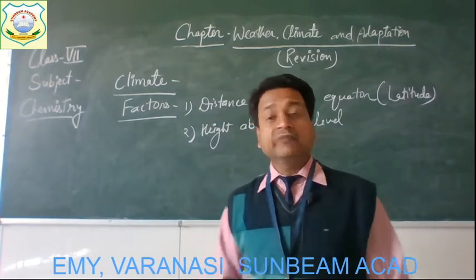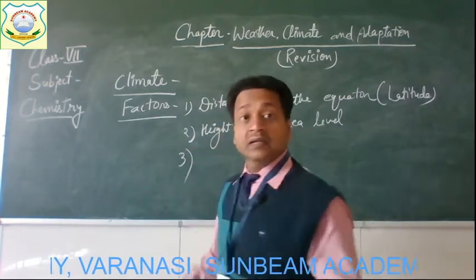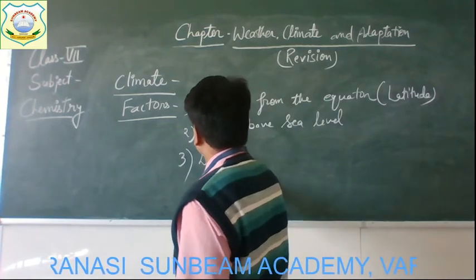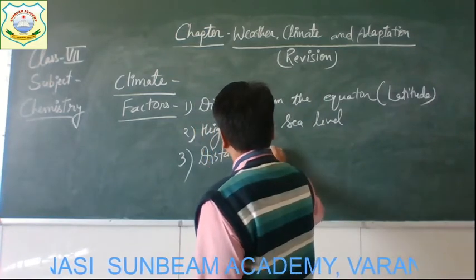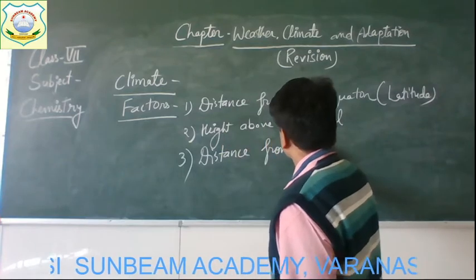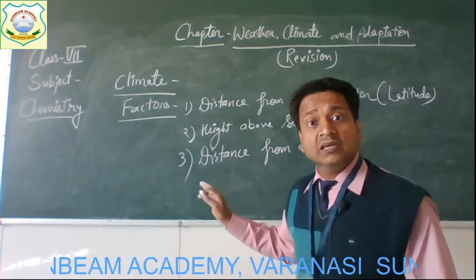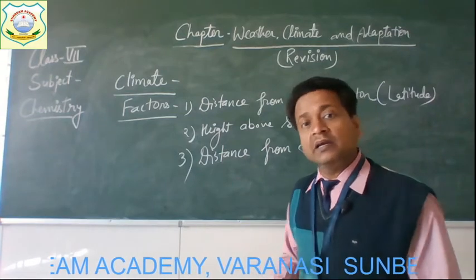Now the third factor is the distance from the sea, or from high mountain ranges.